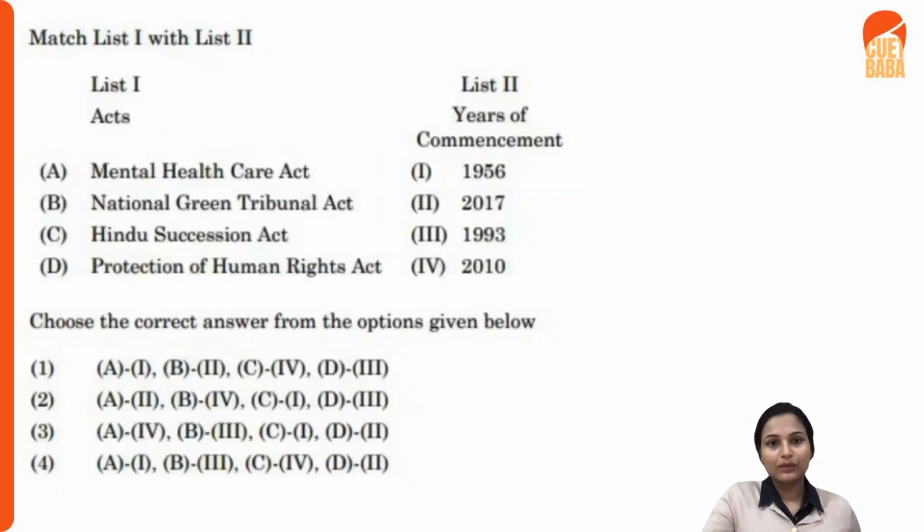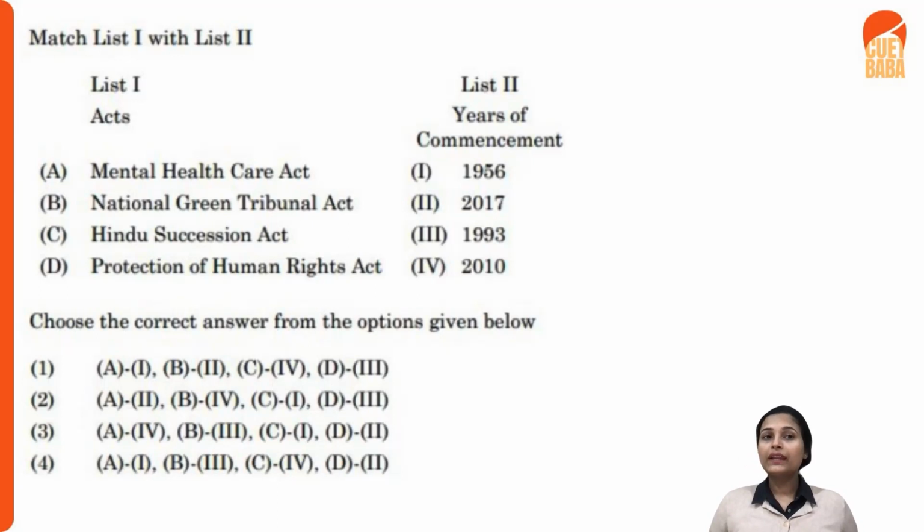All right, great. Moving ahead, here we need to understand when, in which year, these acts have been commenced, the year of commencement of these acts. So here is the strategy we are going to follow. The Mental Health Care Act, National Green Tribunal Act, Hindu Succession Act, and Protection of Human Rights Act.